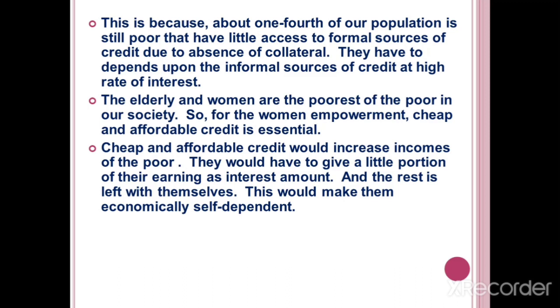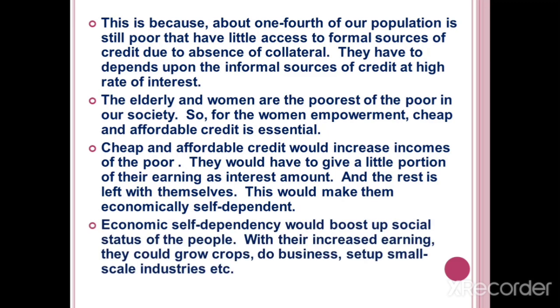If the rate of interest is very low, then from the income they are earning, only a little portion they give as interest. The remaining money they can keep with them, and that money they can use for self-dependence.